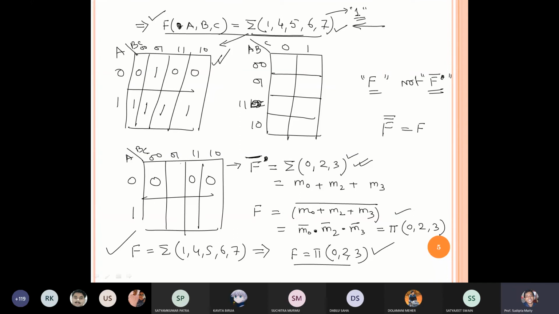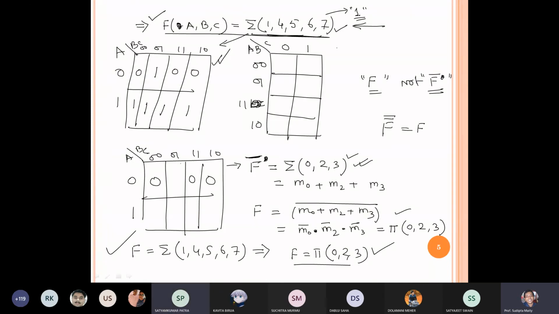In the K map, I will write 1 in the corresponding boxes. Yes or no? If I try to write those numbers. Hello? Yes, sir. Please speak a little louder, I am unable to hear. So we will write 1. Okay, we will write 1.